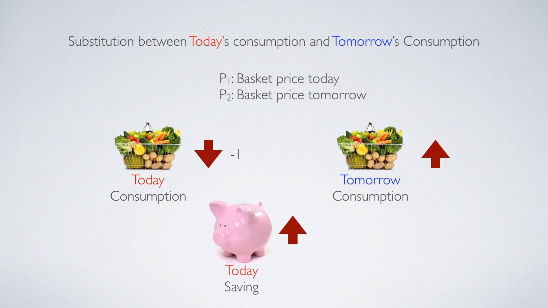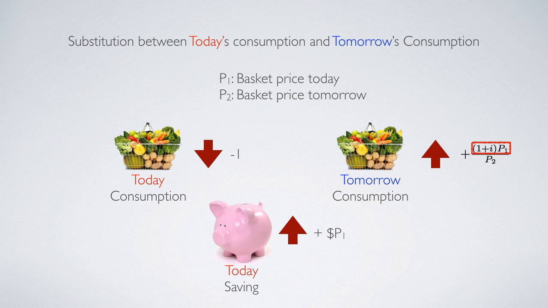Therefore, if the household decreases buying one basket today, which means that the household will have P1 amount to save. This P1 amount would turn into (1 + i) times P1 tomorrow because there's an interest rate. So this will be the amount that it can grow for tomorrow's expenditure.